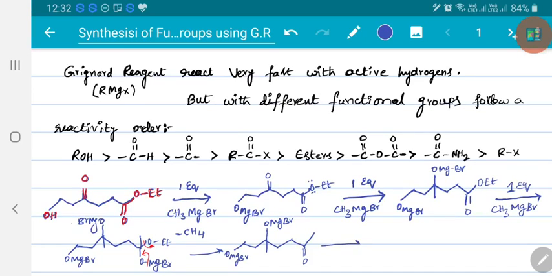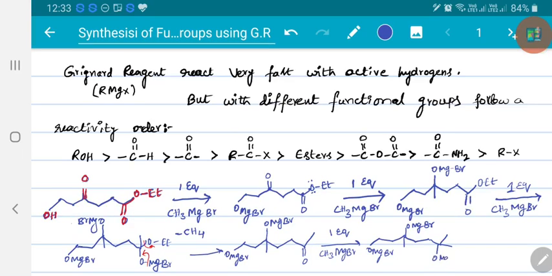Now this reacts with another equivalent of Grignard reagent. The obtained product will be the remaining system as it is. Here there is a methyl, and here it is OMgBr. Now there will be attack of another methyl group here.